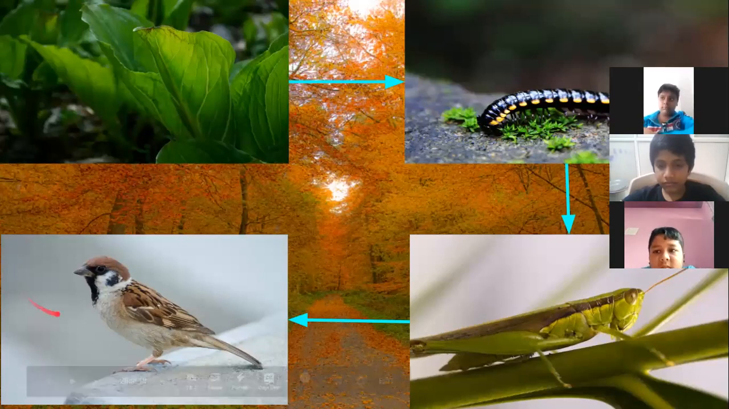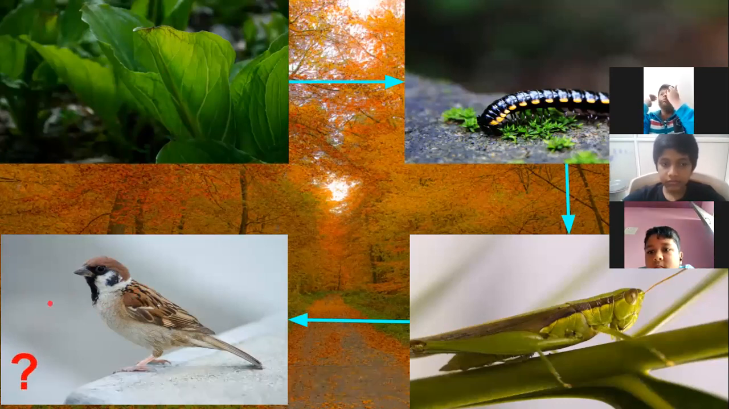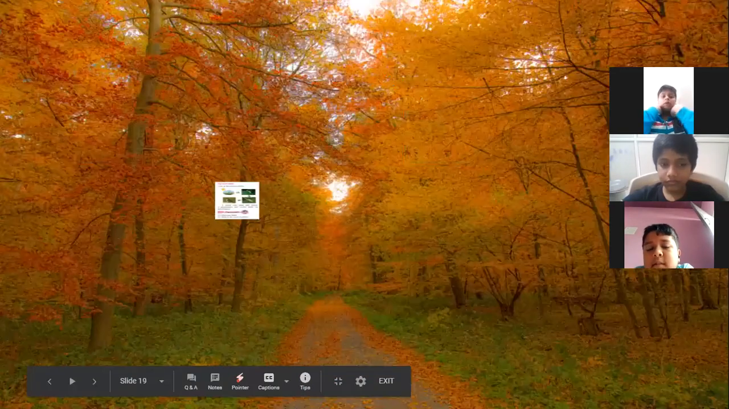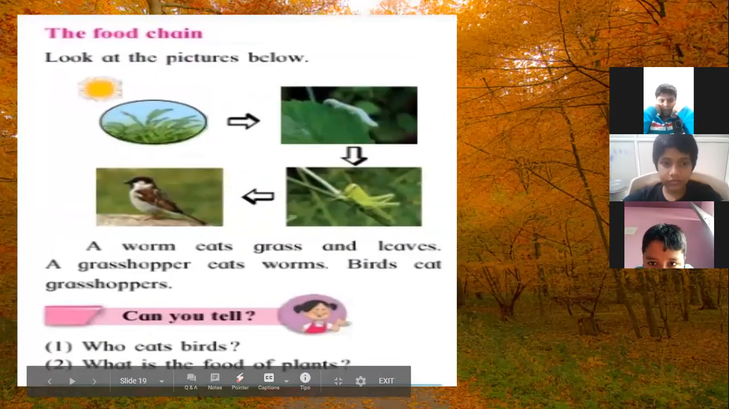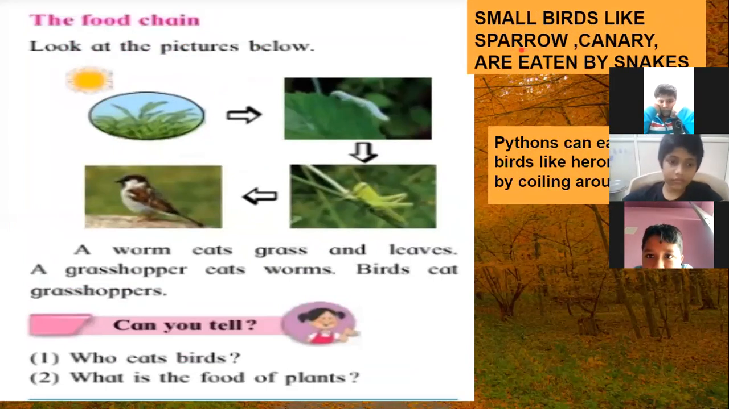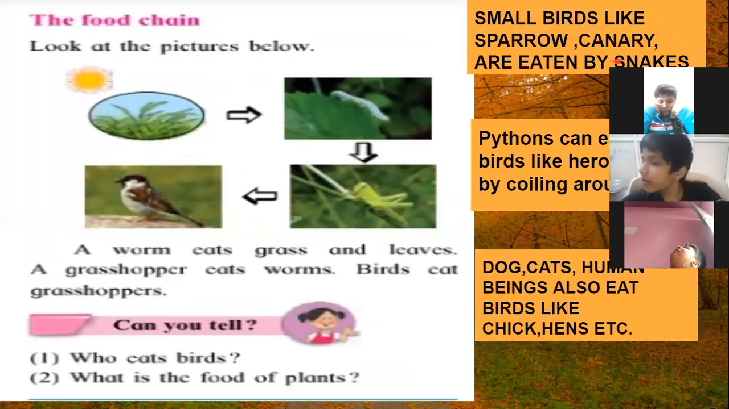Who will eat the birds? Who will eat this bird? Sparrow. Okay, let us see who will eat it. In this picture, you can see small birds. As I told you, sparrow, who will eat the sparrow? So small birds like sparrow, canary are eaten by snakes.